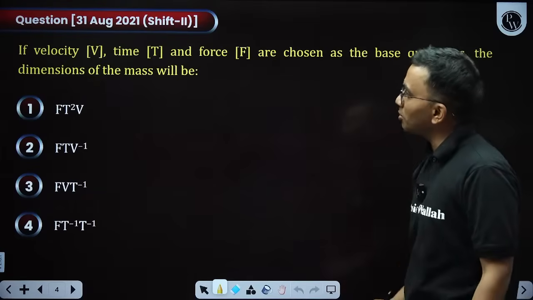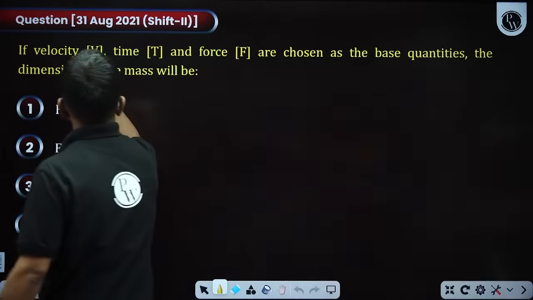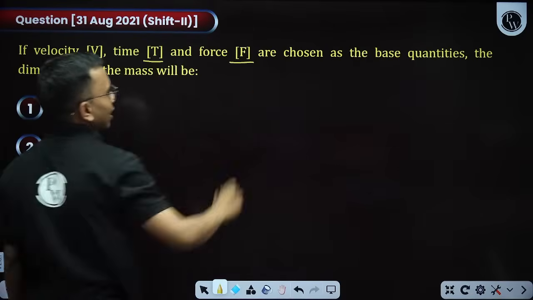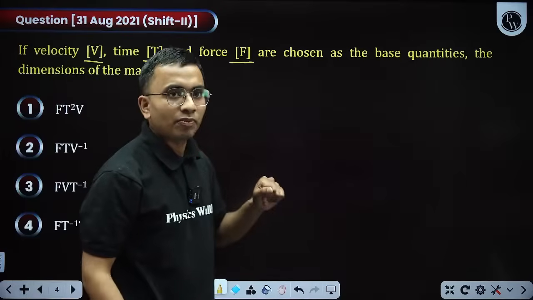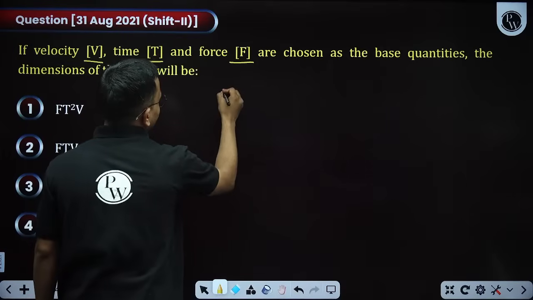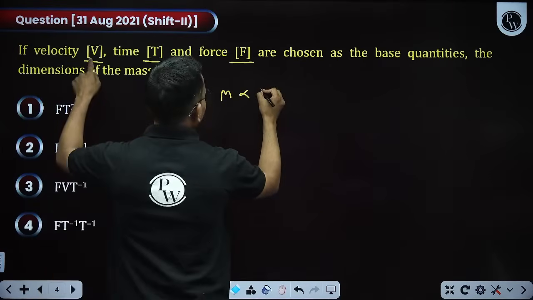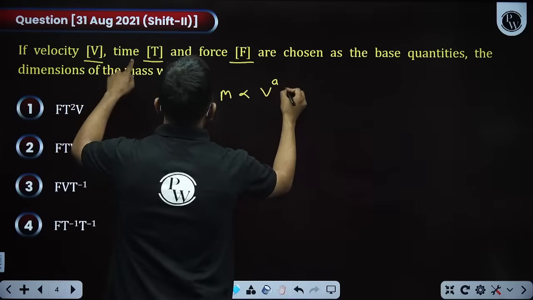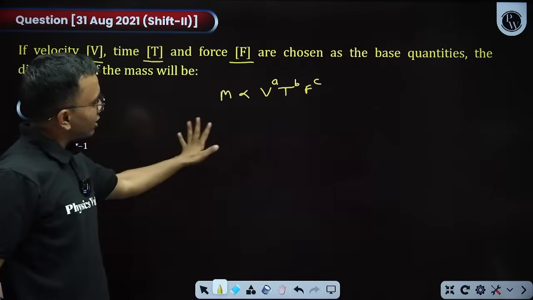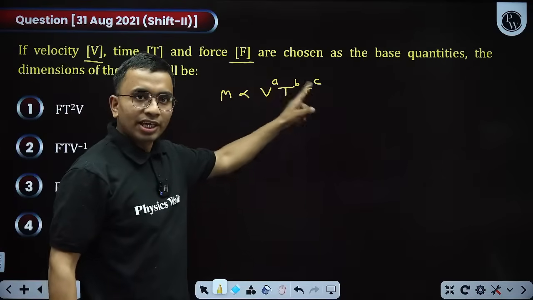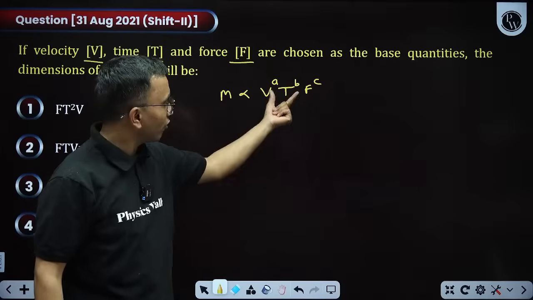This is a question on dimensional analysis. If velocity, time and force are chosen as base quantities, then the dimension of mass will be? So you can consider that mass is equal to velocity to the power A, time to the power B and force to the power C. Then write the dimensions on both sides, equate the powers of M, L, T, and solve for A, B, C.